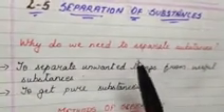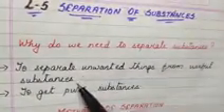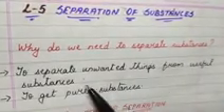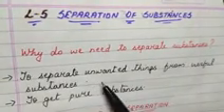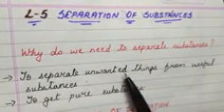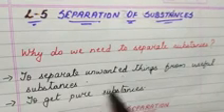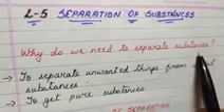The need to separate the substances is that, first of all, we separate unwanted things from the useful substances. Like in the example, what was the unwanted substance in the poha? It was the green chili. So what did you do? You picked up the green chili and you separated it.